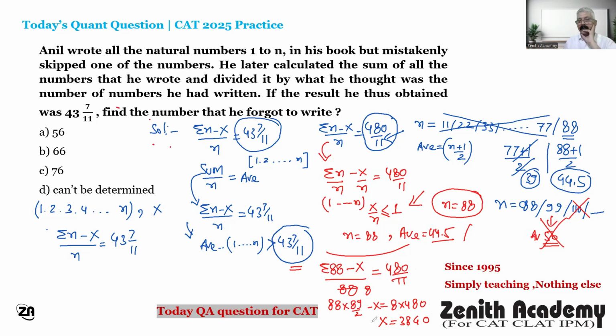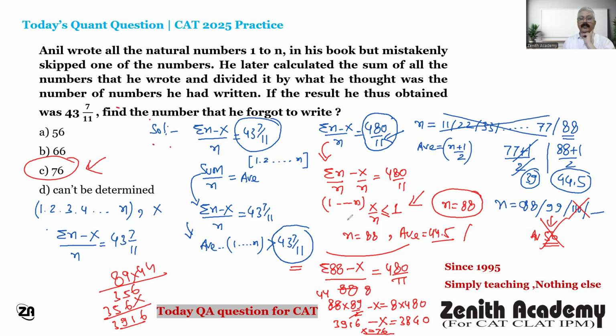And here, this is 44. So multiply it, 89 into 44, which is 3916. So x is equal to 76. So the answer is 76. C is the right answer. You got the idea? So these are some points which you have to think about.